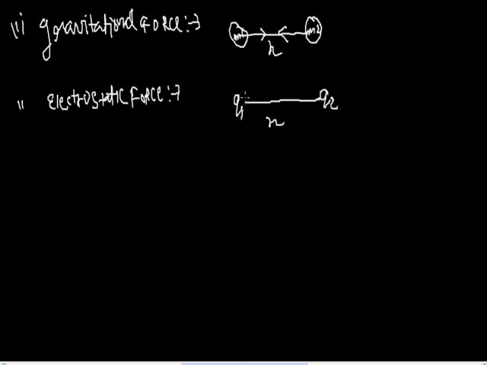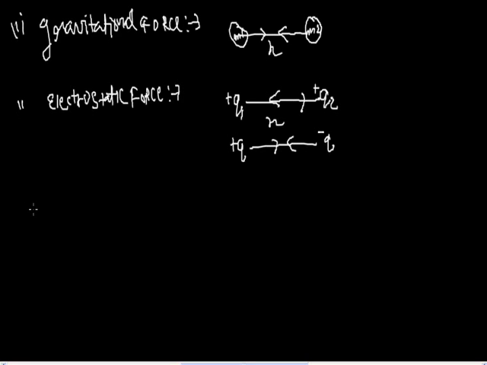This depends on the charges of the two objects. If both are positive charges, they will experience a force of repulsion, like this. q2 repels that side and q1 repels to the left. This is called electrostatic repulsion. If they are opposite charges, they will experience a force of attraction, because like charges repel and unlike charges attract. They are not in contact, yet they experience a force of attraction or repulsion. Therefore that is electrostatic force, and this force comes under non-contact force.